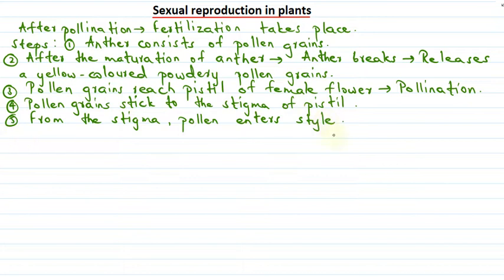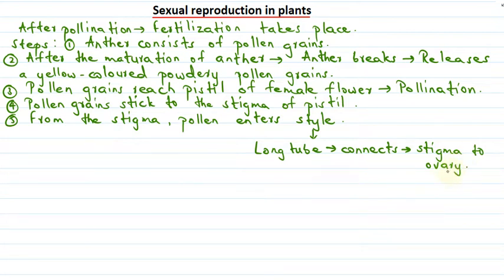Now what is style? Style is actually a long tube. What does it do? It connects the stigma to the ovary. So ovary is the basal part of the pistil, and this stigma is connected to the ovary with the help of this style, which is a long tube.